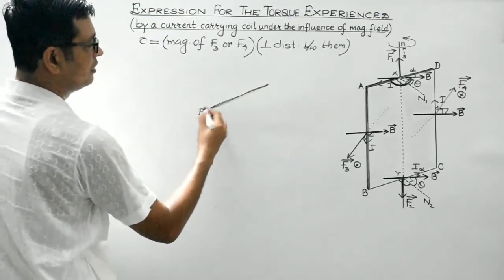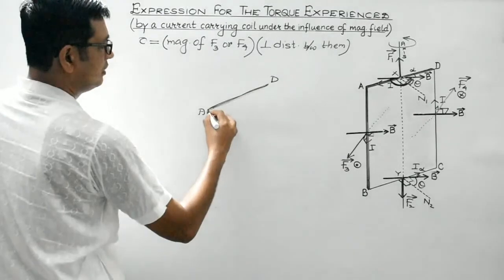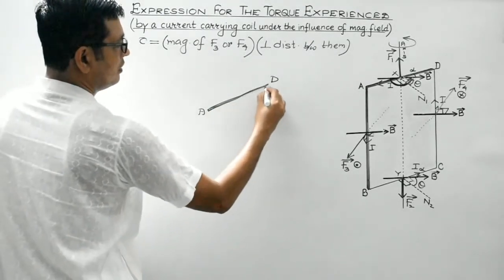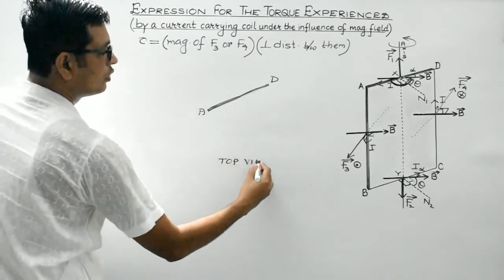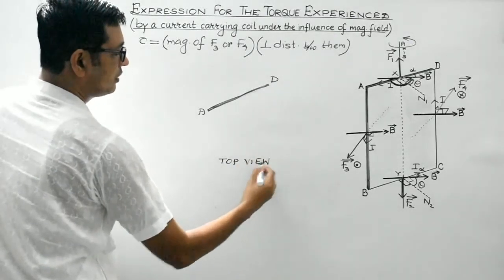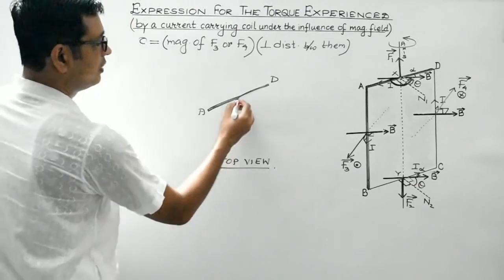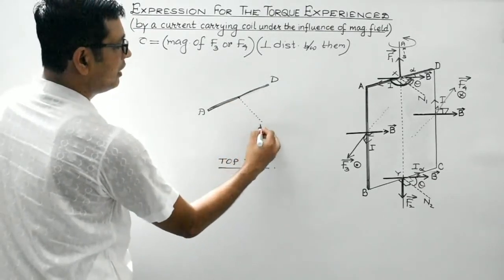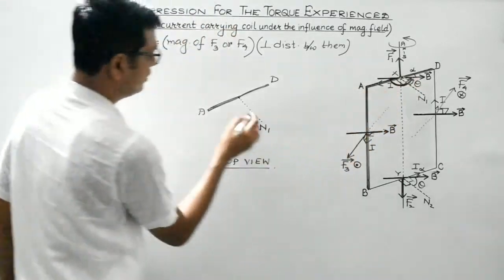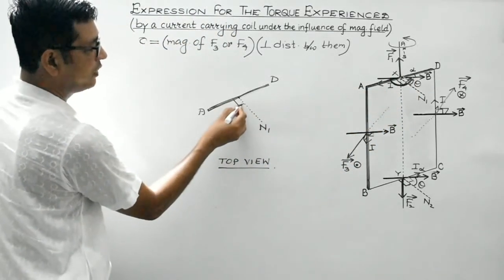This is A, this is B. This is the normal, which I have denoted by N1. The normal means it will make an angle of 90 degrees.